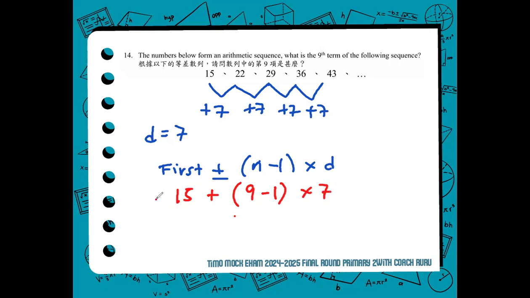So we have now completed and substituted according to the formula. 15 plus 8 times 7, 56. 15 plus 56, 71. Therefore, the correct answer, the ninth term, is 71.